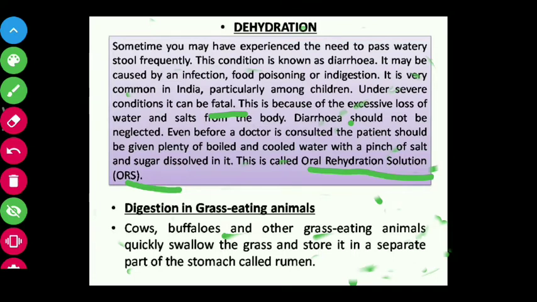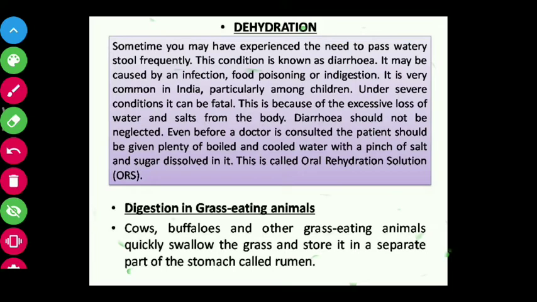Next we'll go to digestion in grass eating animals. Some grass eating animals you have seen: cows, buffaloes, donkeys, deer. We have seen the cows, buffaloes or oxen in front of us. Whenever they are sitting, they are chewing something continuously, and some foam-like, watery things come out from their mouth. They eat, but after eating they sit for some time and keep chewing something.